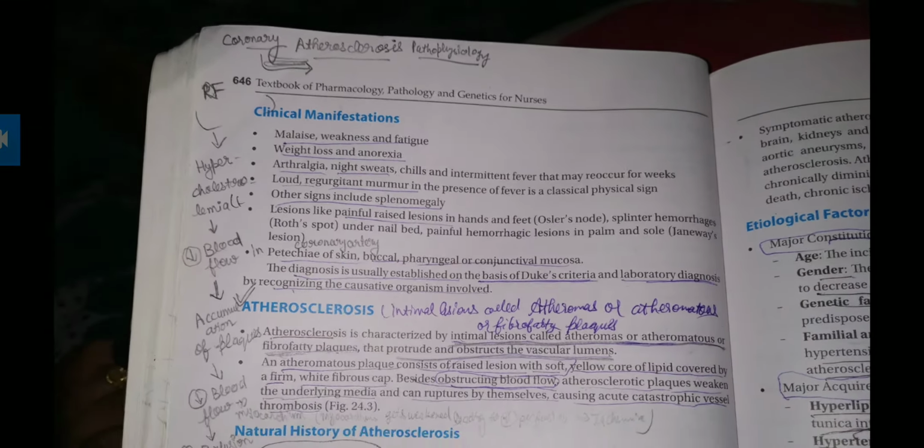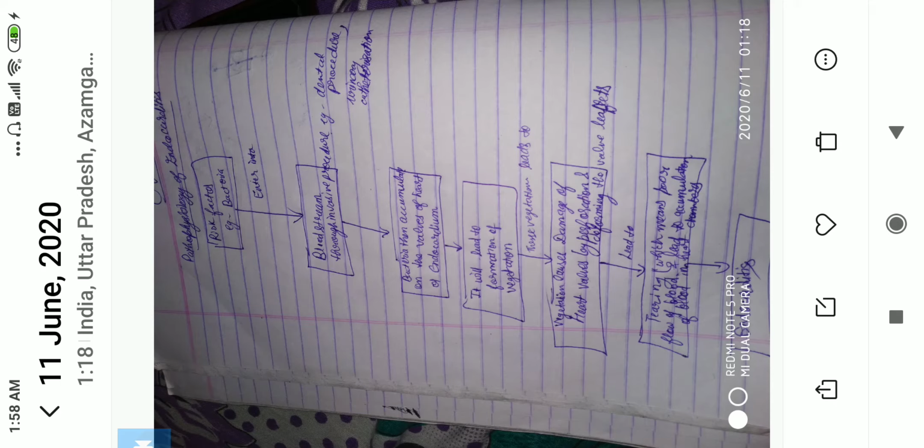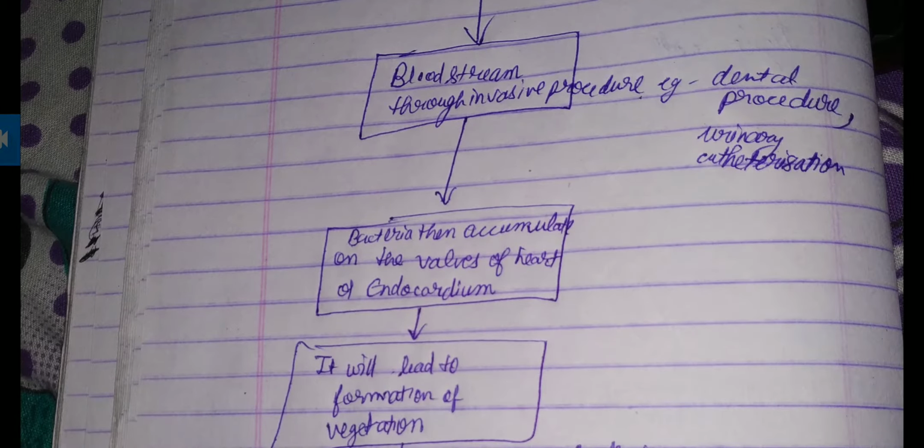Now we will see the pathophysiology of endocarditis, meaning how the disease progresses and causes the disease. Risk factors: bacteria or viruses enter the bloodstream through an invasive procedure, such as a dental procedure, urinary catheterization or cardiac catheterization.